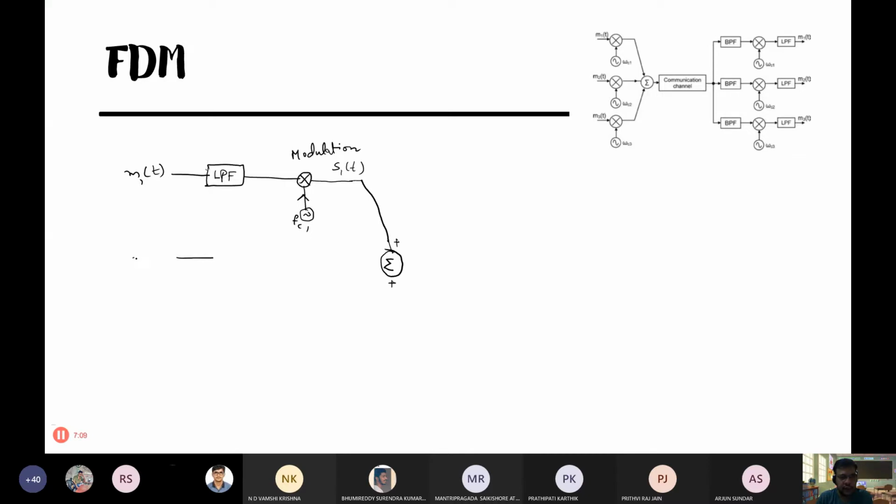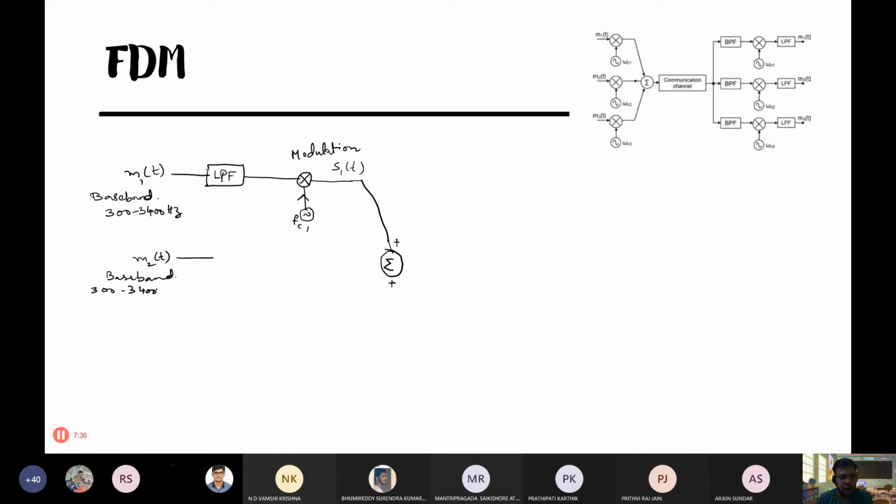Then another user, N2 of t. Before modulation, these are in the baseband frequencies. This is also baseband. Suppose I am speaking, and another girl is also speaking. We are after all humans, so we speak within almost the same range. The most intelligent part will be within 300 to 3400 hertz.